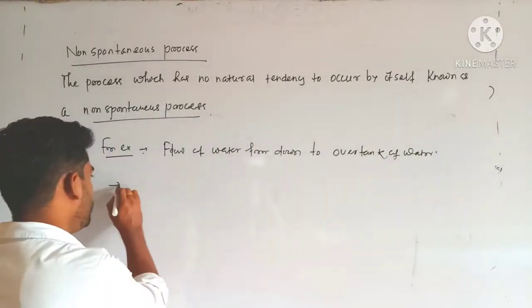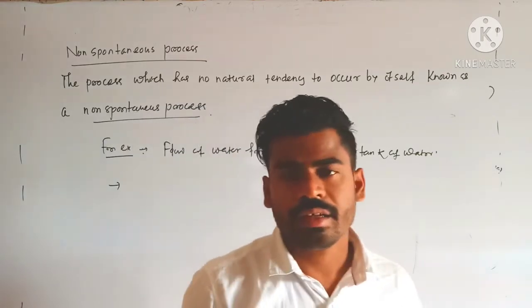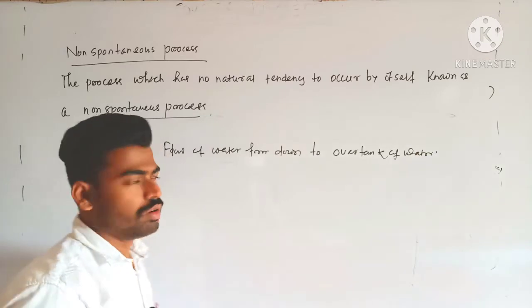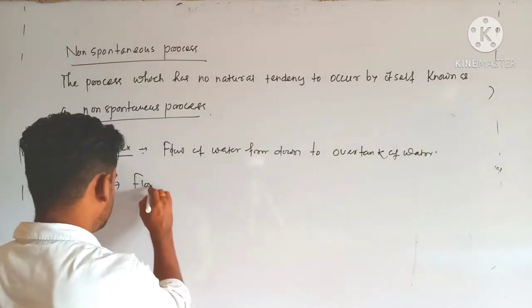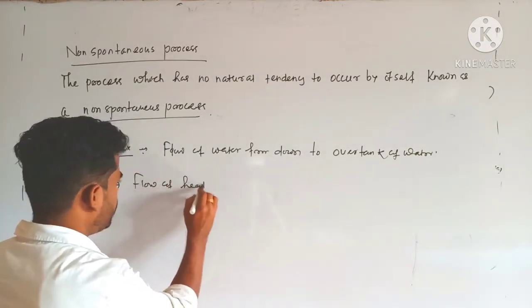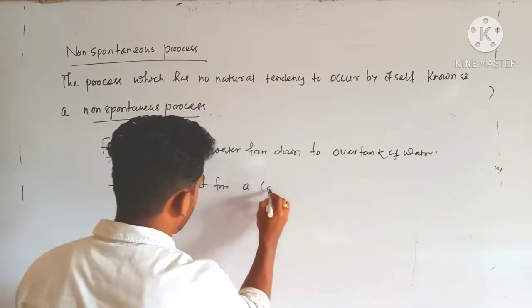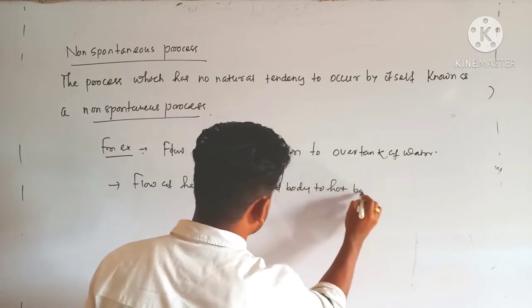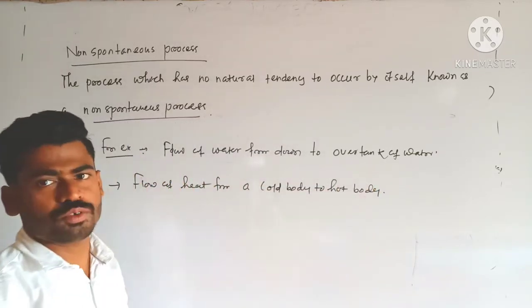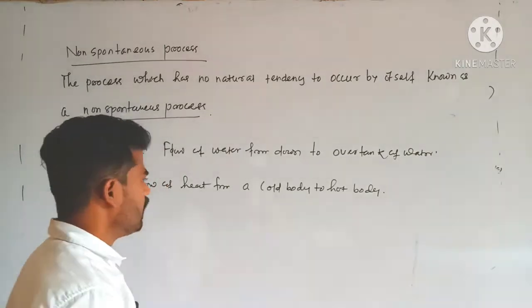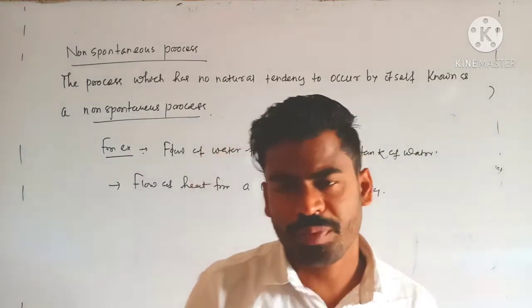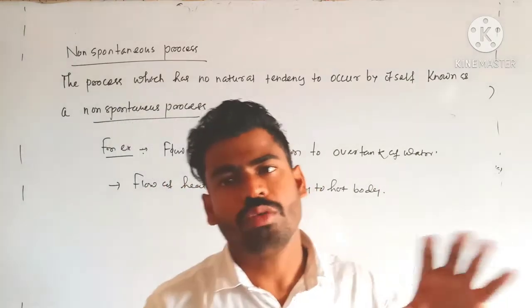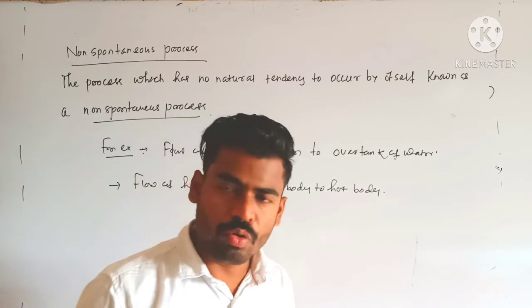Next, suppose I say the flow of heat energy from a colder body to a hot body. Is it possible? No. The flow of heat from a cold body to a hot body is a non-spontaneous process. Another example: diffusion or intermixing of gases generally occurs from high pressure to low pressure. What about from low pressure to high pressure?